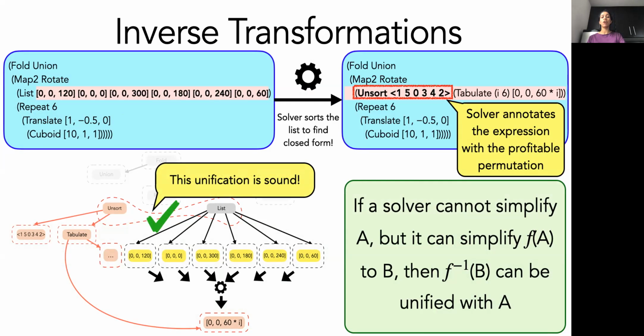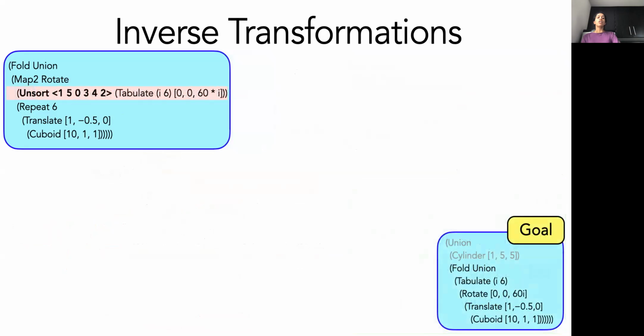Another advantage of using an E-graph can be seen here. The solvers don't actually necessarily need to perform the most optimal transformation on their inputs. In fact, the solvers can try multiple transformations on the inputs, all of which can be efficiently stored in the E-graph data structure. So this is yet another advantage of using E-graphs. So now we have a new expression in the E-graph, and this expression is annotated with this unsort transformation.